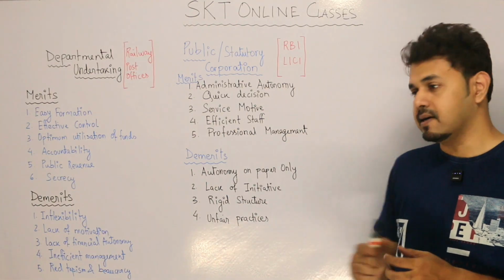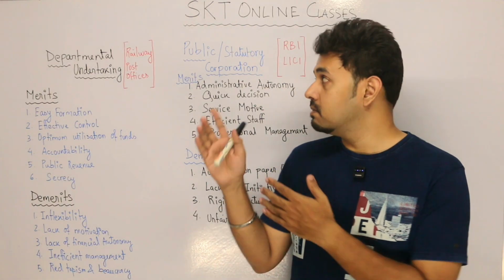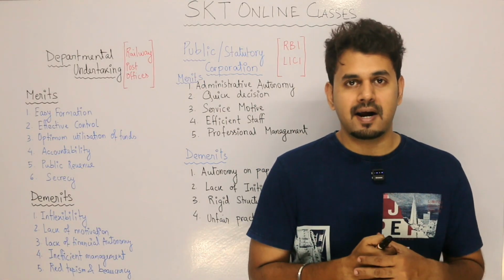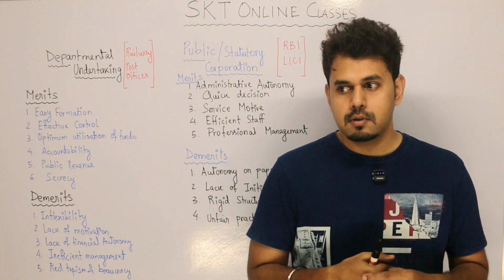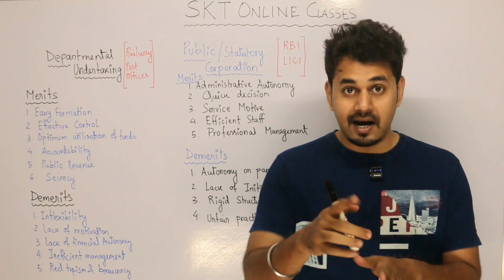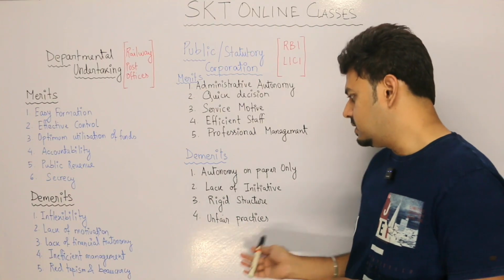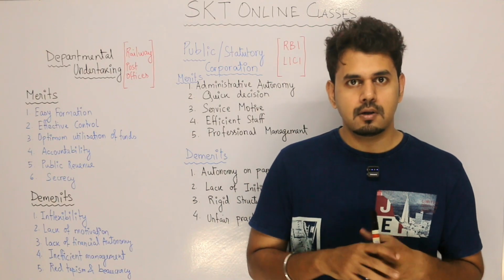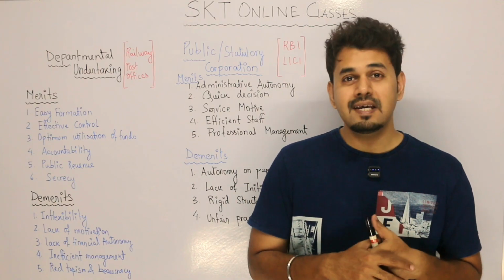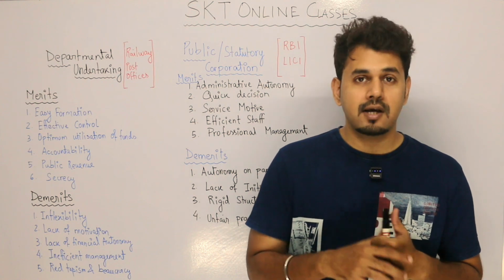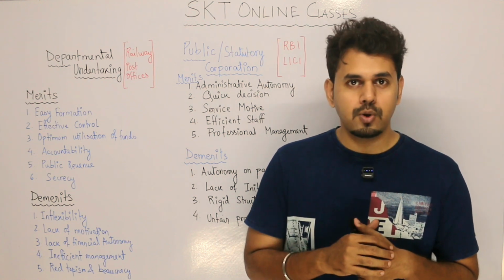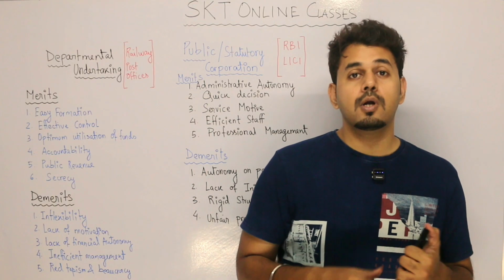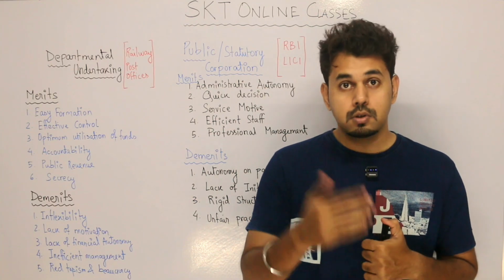And the last is unfair practices. Sometimes these people, for their own influence and benefit, engage in unfair trade practices. For example, demonetization, we all know. I'm giving the RBI's example. The plates were supposed to be managed by them under the government's control, but they were leaked. Because of that, demonetization was the best thing to do at that time. If demonetization wouldn't have happened, then even today we would have had a lot of duplicate notes.